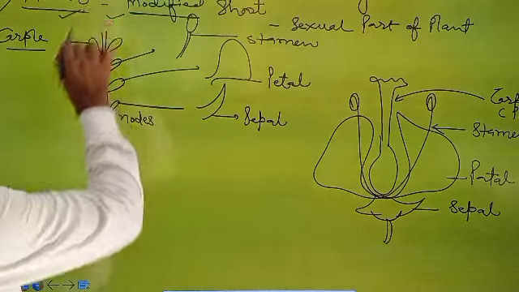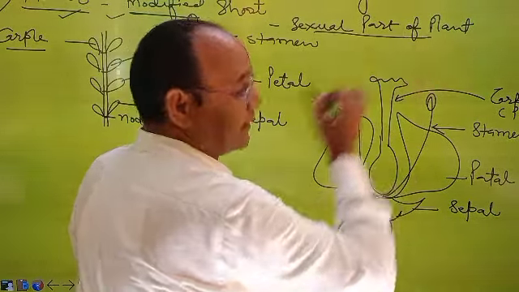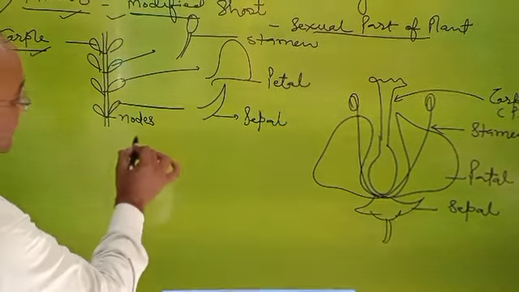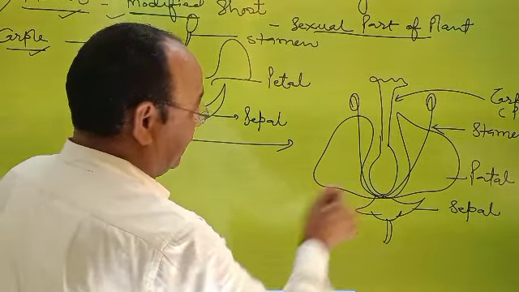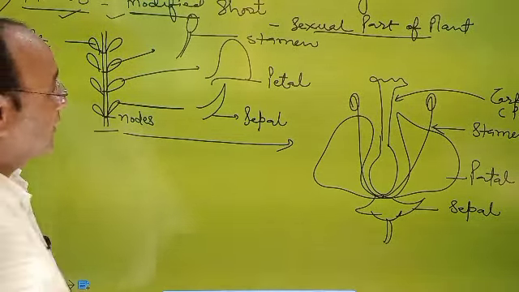So what is a flower again? A flower is a modified shoot and acts as a sexual part of the plant. Now, what is the mechanism of formation of flower? By the shoot. It is in front of you.